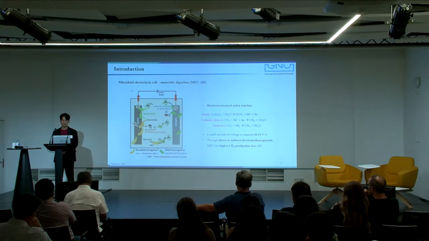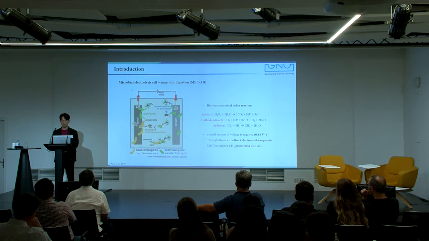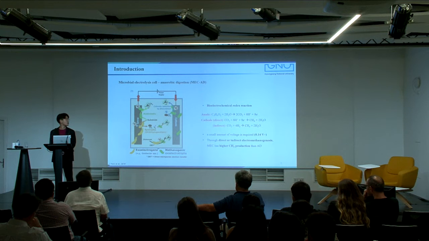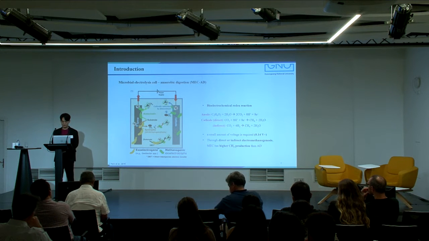Theoretically, more than 0.14 volts is required to overcome the thermodynamic barrier. However, due to internal losses, more than 0.2 volts is needed. This small amount of voltage can lead to shorter digestion time by bioelectrochemical redox reaction and higher methane production than AD through direct or indirect methanogenic pathways.